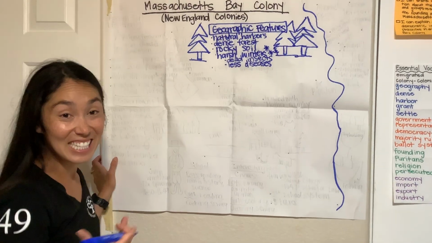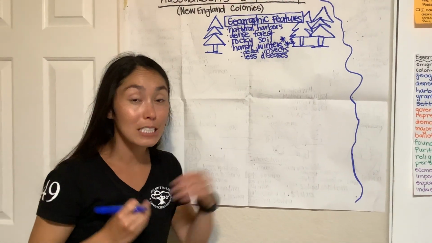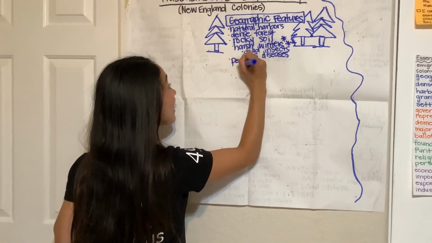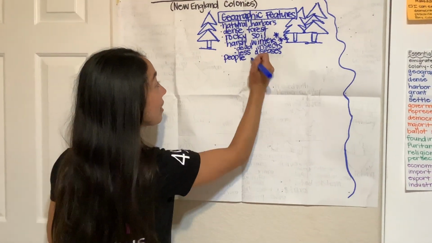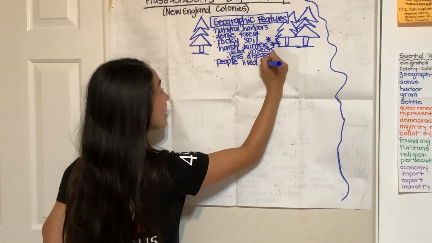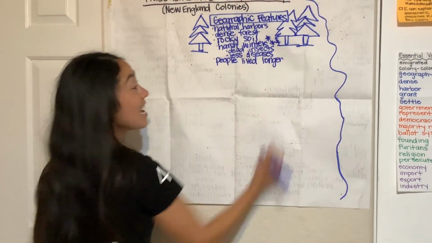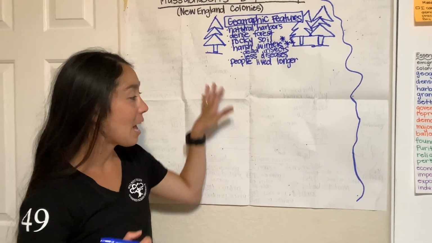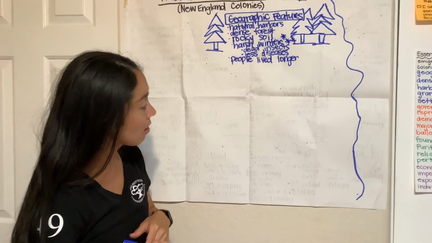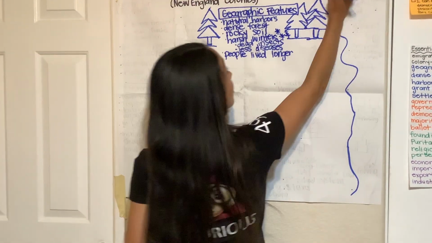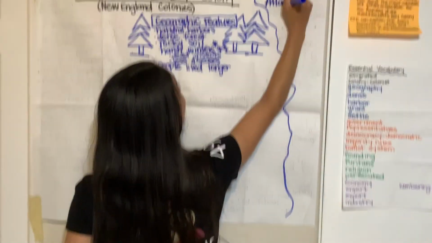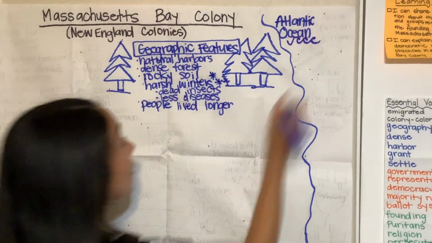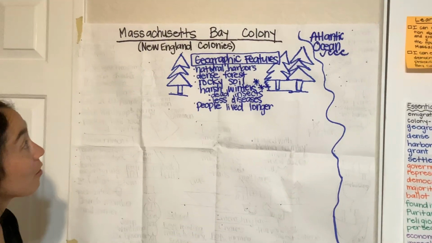With the insects dying, there was less diseases being spread around. So in the Massachusetts Bay Colony, they had less diseases. Say that with me. Less diseases. And with less diseases, people lived longer. Say that with me. People lived longer. And as you can see, the Massachusetts Bay Colony was located right next to the Atlantic Ocean. Say that with me. Atlantic Ocean.